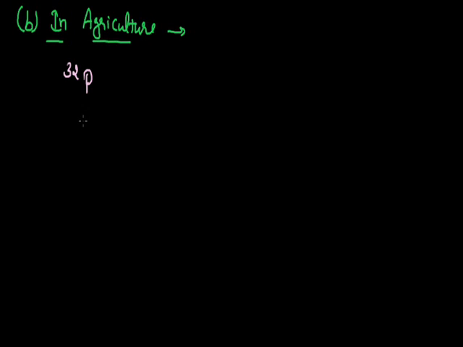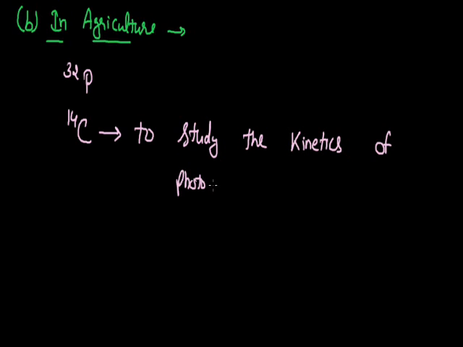Now one more isotope quite used in agriculture is the radioactive isotope of carbon. This C14 is used to study the kinetics of photosynthesis. So that is about the use of these radioisotopes in agriculture.